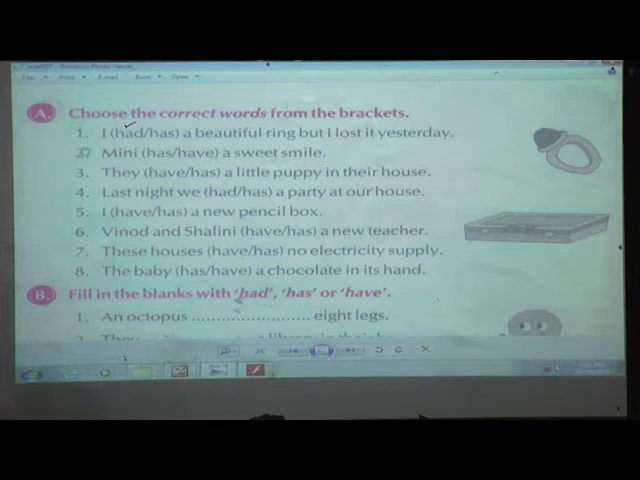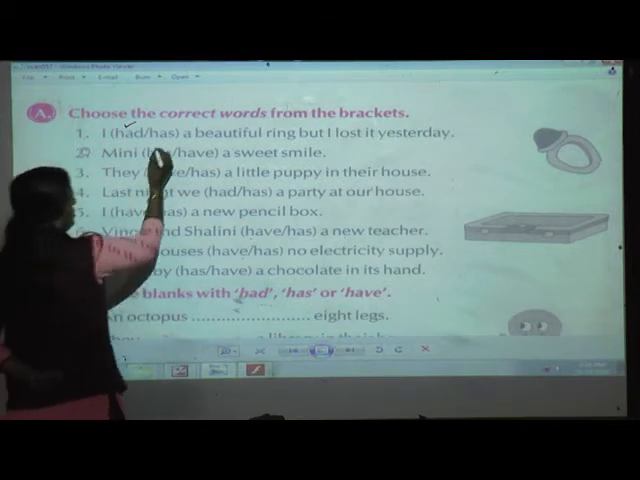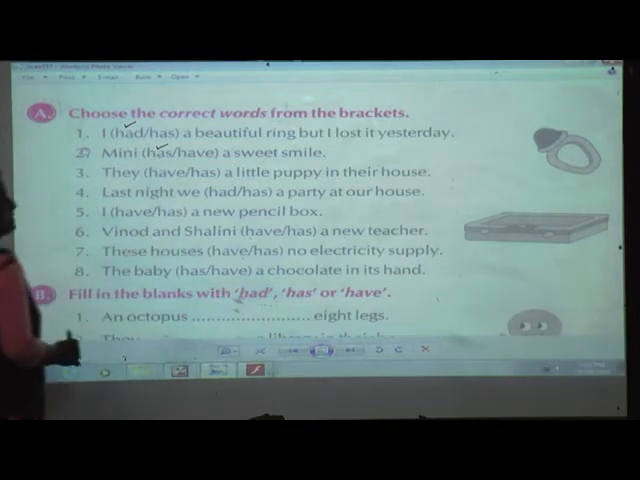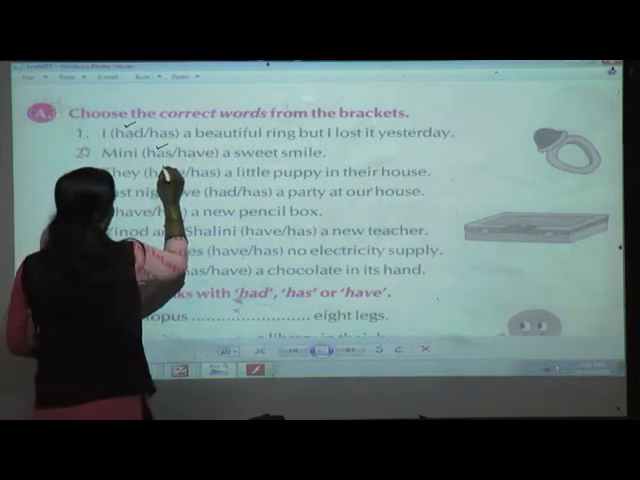Now Minnie have a sweet smile. So what will come? Minnie is singular. So has. They have told us only to choose it, so I am only going to tick the correct one. They has a little puppy in their house. So they shows what? Singular or plural? Exactly. It is plural. So what am I going to tick? Have.